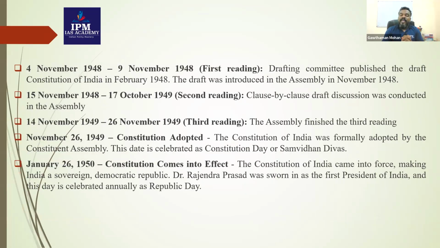On 4th November 1948 to 9th November 1948, the draft prepared by the drafting committee went for the first reading. The drafting committee published the draft constitution of India in February 1948, and the draft was introduced in the assembly in November 1948. So the first reading of the draft happened there. And from 15th November 1948 to 17th October 1949, the second reading happened. Second reading means a clause by clause discussion of the draft was conducted in the assembly. They went into the details of each clause and each article, and finalized that.